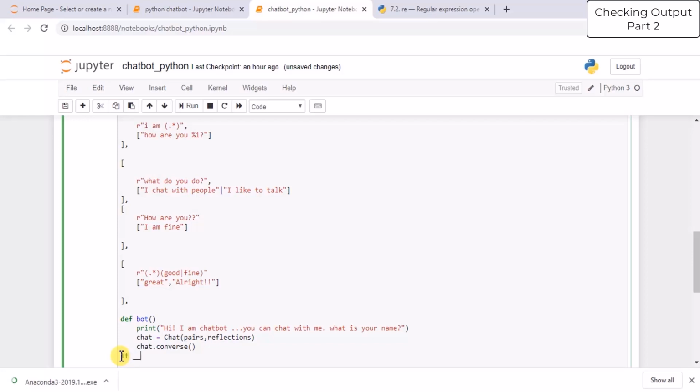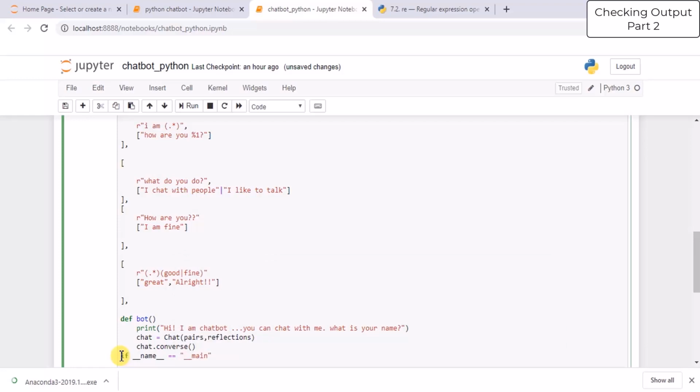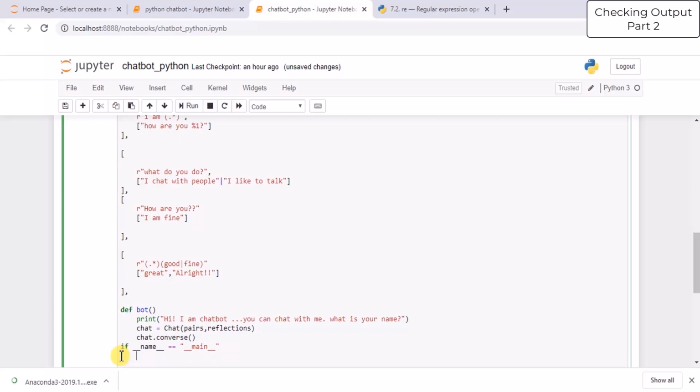If name is equal to main, we will call the function, which is from the main function, and this function will trigger the chat class and it will start the conversation.